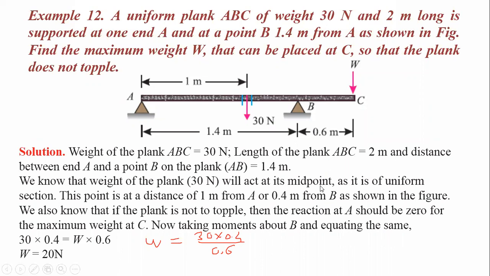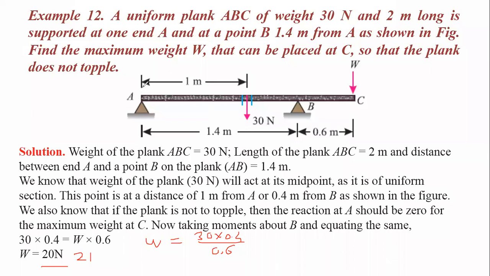It means that if we apply a maximum of 20 Newton force at location C, then only this plank will not topple. If we apply more than 20 Newton, say 21 Newton force, what will happen? This plank will topple.